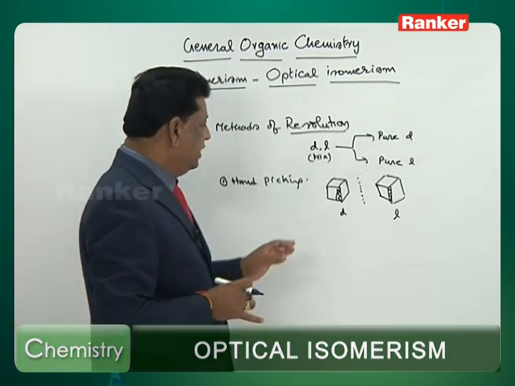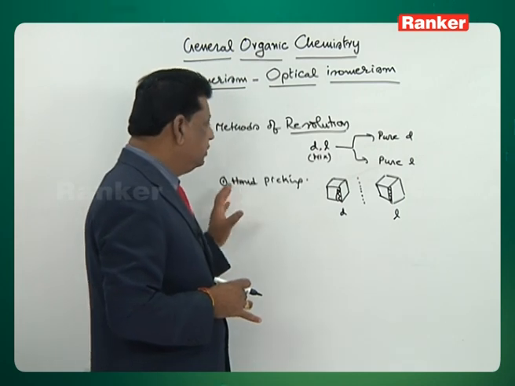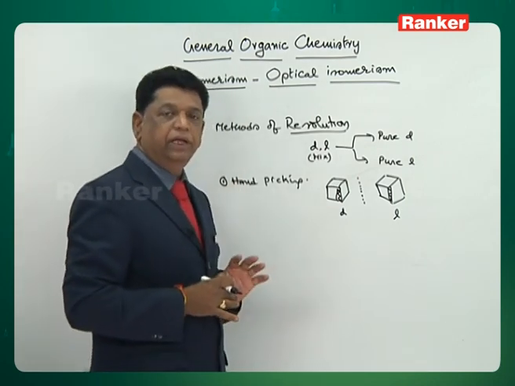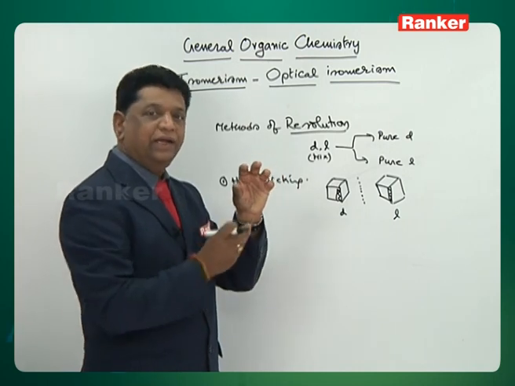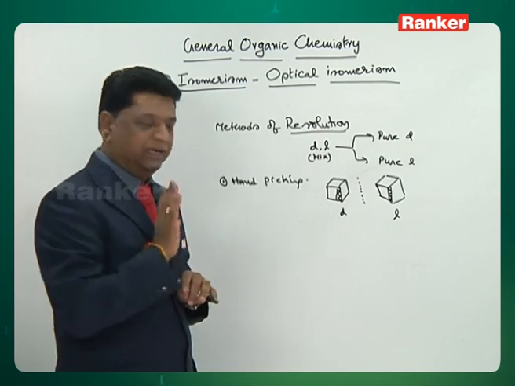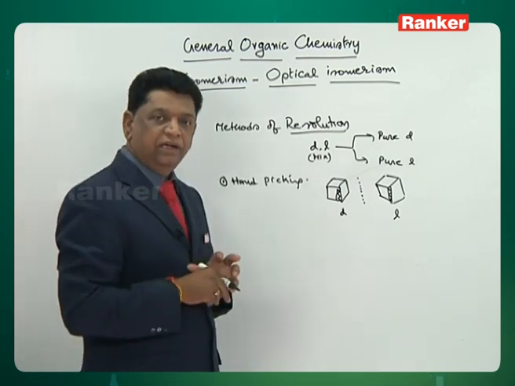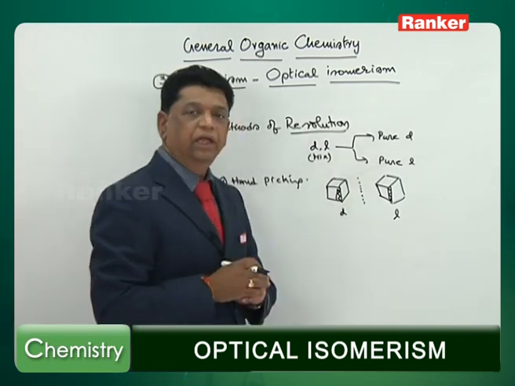If the crystals are big enough, and the molecule should also have one special property: when the D compound is crystallizing, L should not enter into it. Some compounds do let it enter, but we need the not-entering type of compounds, and in such a case the method is perfectly okay.